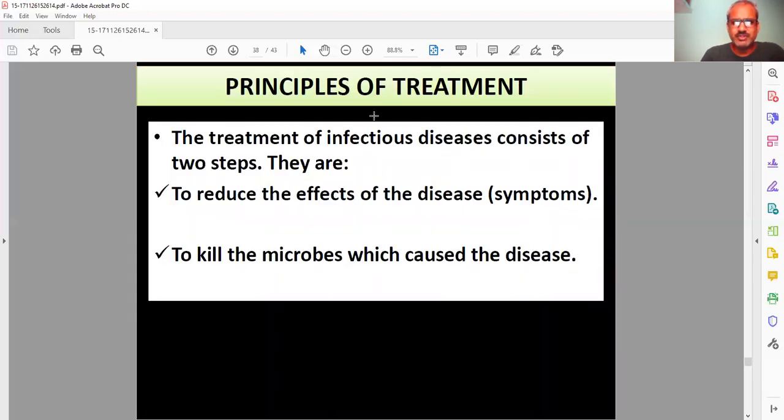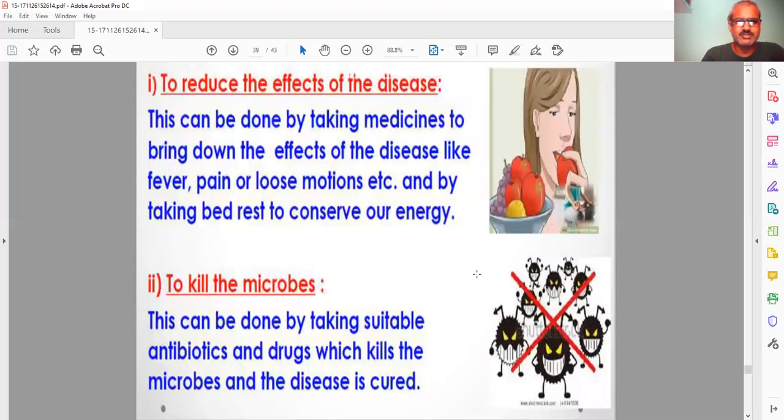Next is principle of treatment. That is our almost last topic. The treatment of infectious disease consists of two steps. First, we can reduce the effect of the disease, and second, kill the microbes that cause the disease. These two things we will discuss in detail.